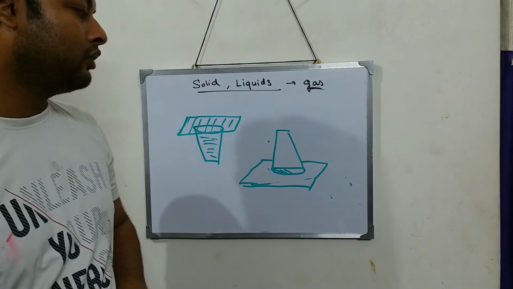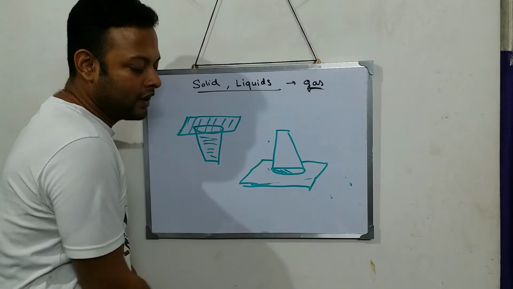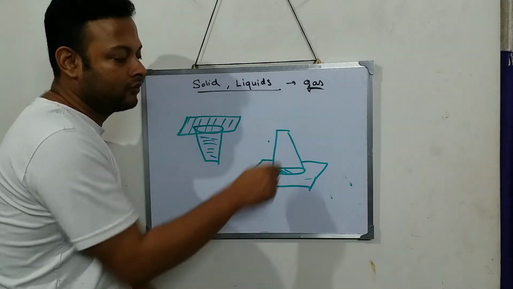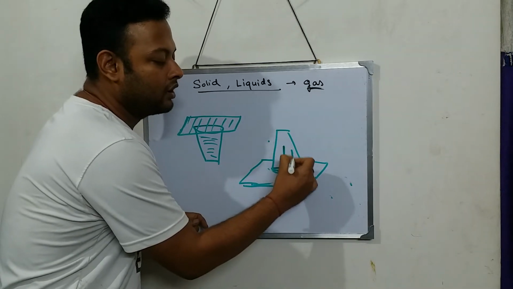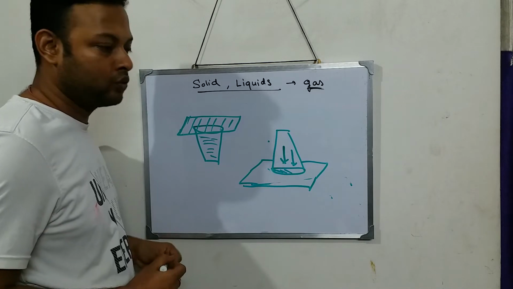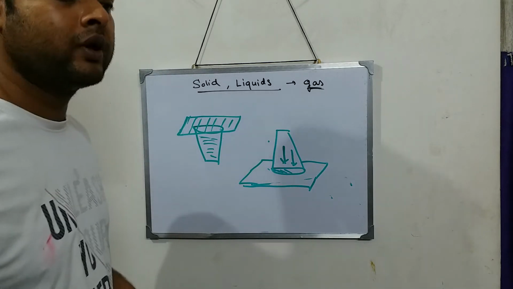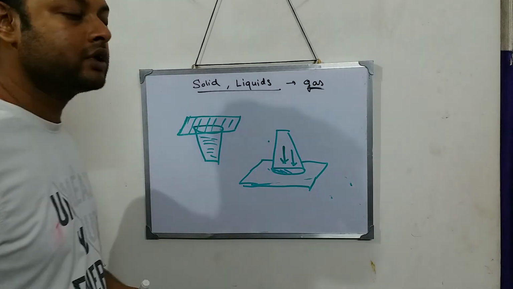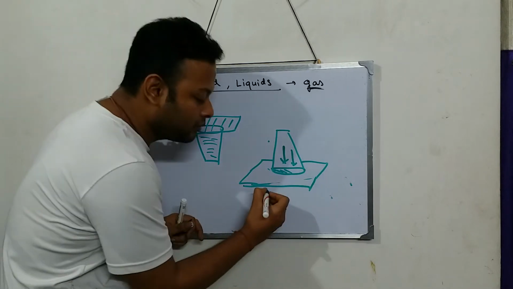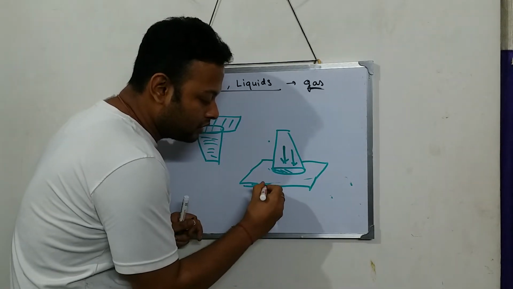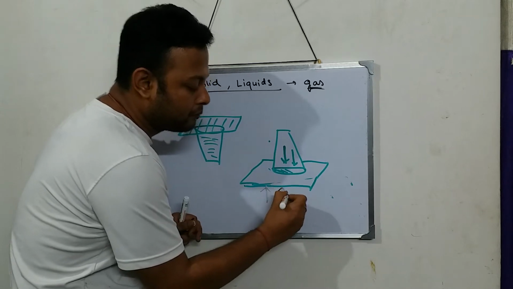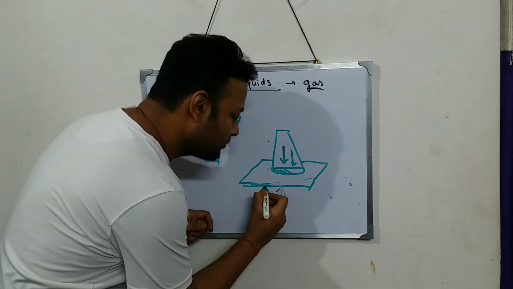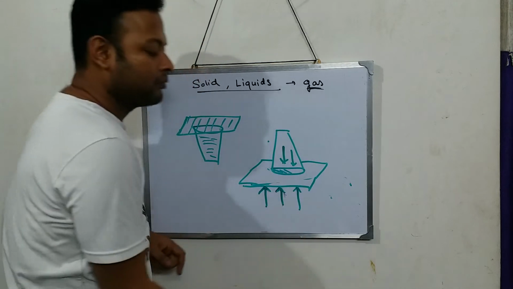Now I make it upside down and I remove my hand. As I remove my hand, I expect that the cardboard will fall off because of the pressure of water. But in practice, when I do this, I see the cardboard is not falling. The cardboard is not falling because there is atmospheric pressure from the downward direction.